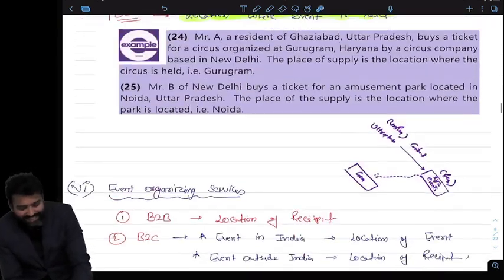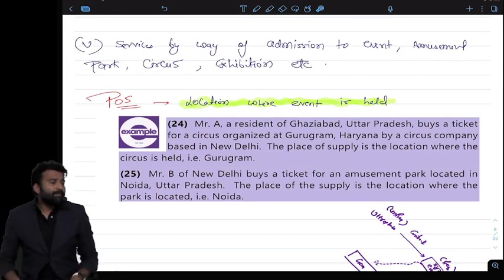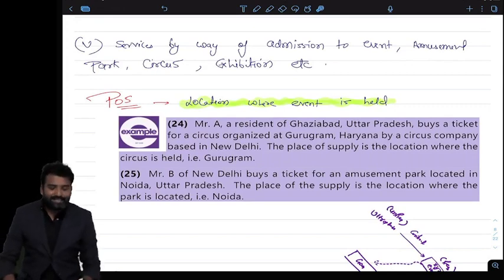Moving towards the next case. Admission to event, where the event is actually happened, that is the place we have to choose. Again, it's a personal nature of services. So where the event is actually happened.